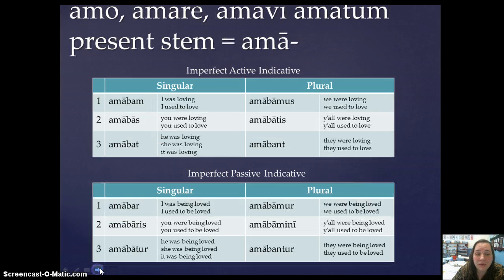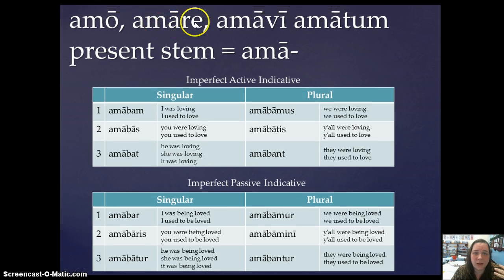Now I'm going to give you an example from our paradigm verb amo, amare, amavi, amatum. Our present stem is ama because it's a first conjugation verb. We take that re off the second principal part, and that gives us our present stem. And then we add the ba and then the personal ending. So amabam, amabas, amabat, amabamus, amabatis, amabant.